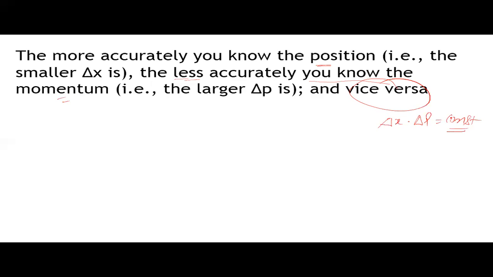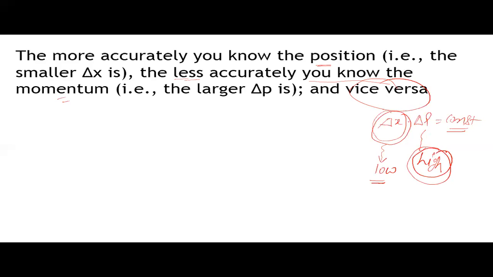It means if the value of delta x is low, then value of delta p is high, and vice versa. If value of delta x is low, then value of delta p is very high.